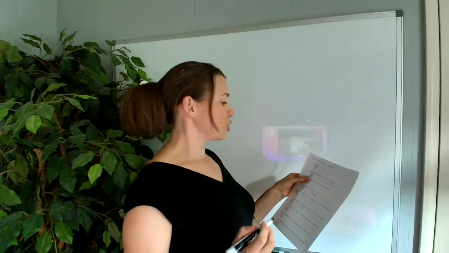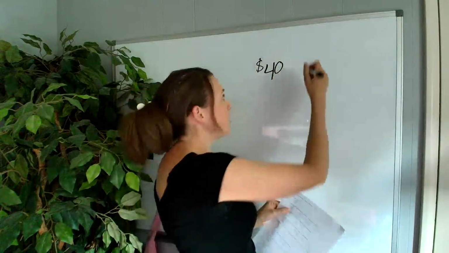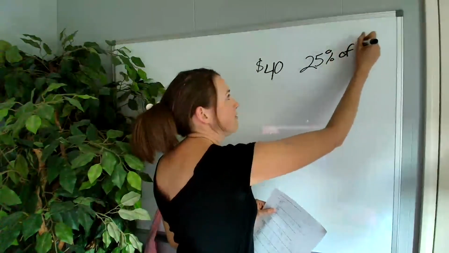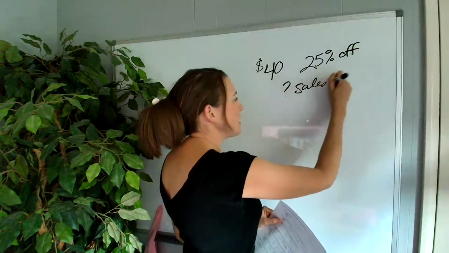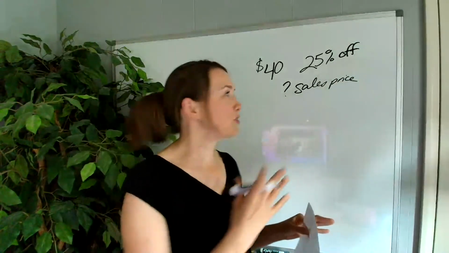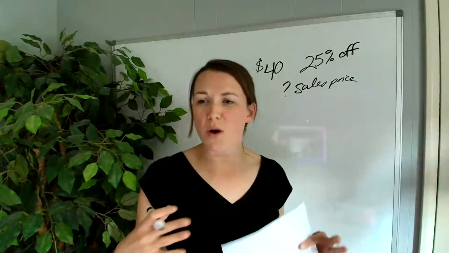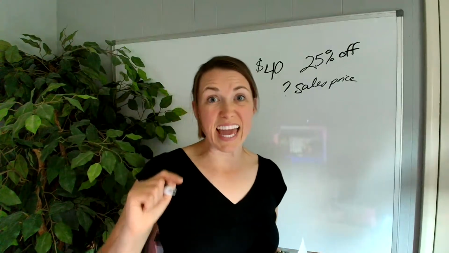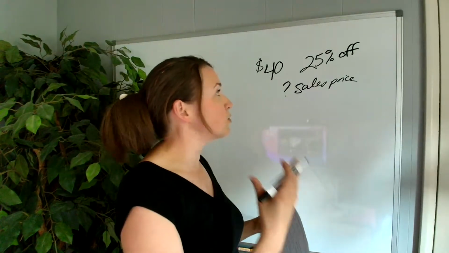Okay, so it says the shirt costs originally $40 and is on sale for 25% off. 25% off. There we go. And so what is the sales price? So I'm going to put question, sales price. When I'm dealing with math, I always like to write down the problem and just take note of what I'm looking for, because if I do that, then I know I'm not going to miss any steps. Okay, so $40, 25% off.